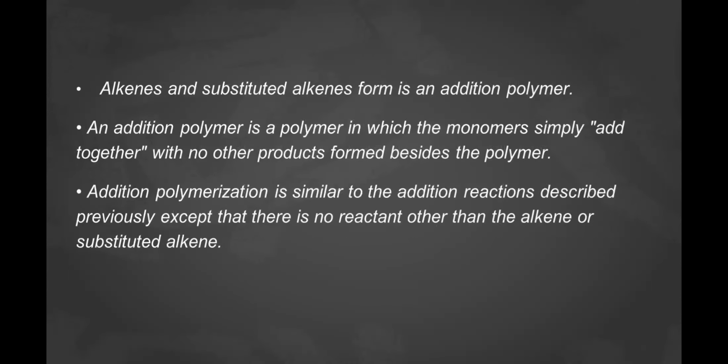Next, alkenes and substituted alkenes form addition polymers. An addition polymer is a polymer in which the monomers simply add together with no other products formed besides the polymer. Addition polymerization is similar to the addition reaction described previously, except that there is no reactant other than the alkene or substituted alkene. Next.